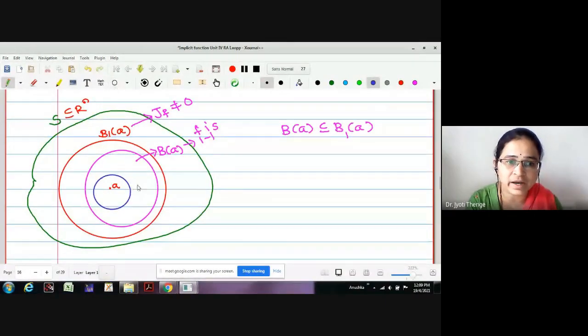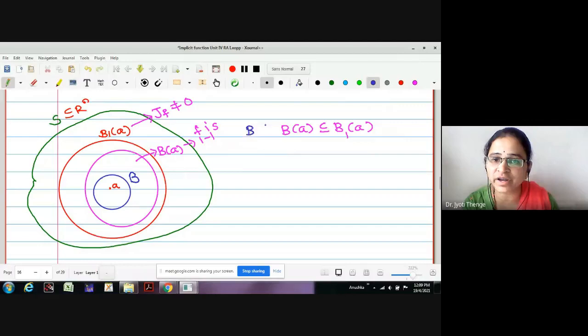Okay, let B be an open ball around A selected, which is contained in B of A. Which is three balls we have taken now: B contained in B of A, contained in B1 of A. Now this is an open ball centered at A. Okay. Now let me use the function here. Let me use theorem number 2.